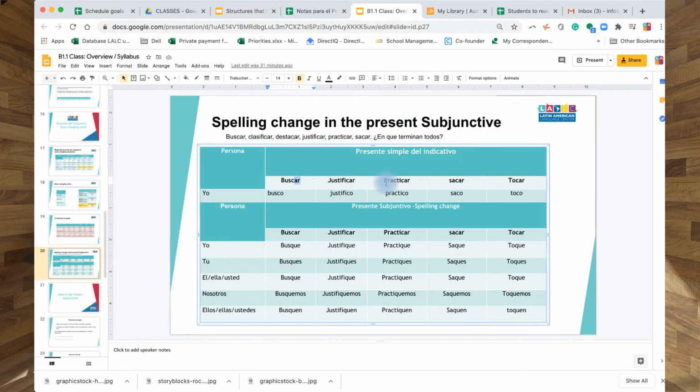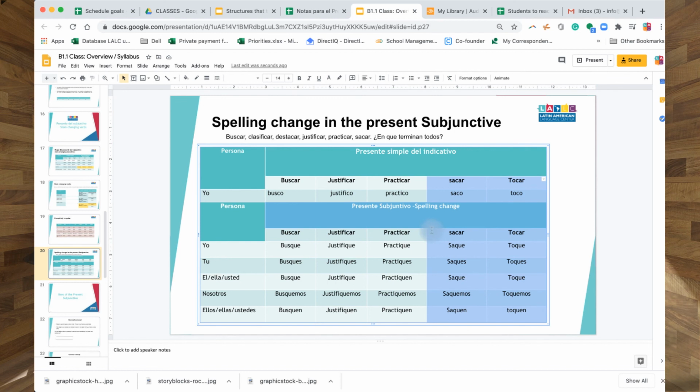So in this case, you see buscar and sacar, all the verbs that end in car, right? So whenever you see busco, you're gonna grab this stem of the first person, busc, and then you're gonna change to an e. But what happens if I just leave it like that? Can you say that you sound like busse? And I need the k sound, buscar. So that's what is busque. Busque, busques, busque. For this one, I guess tocar is important, and sacar means to take out. And tocar, focus on these two right now. And practicar, I guess.